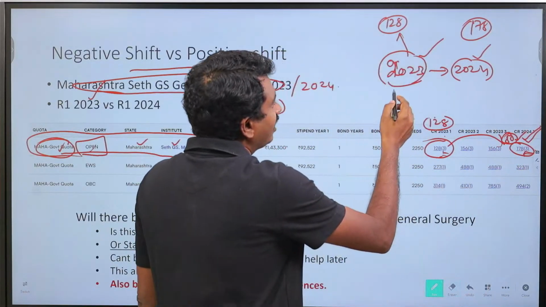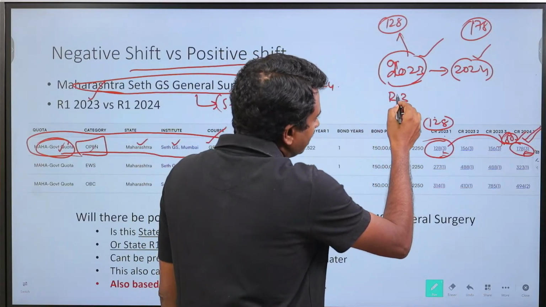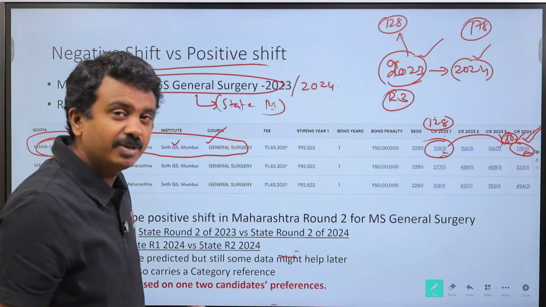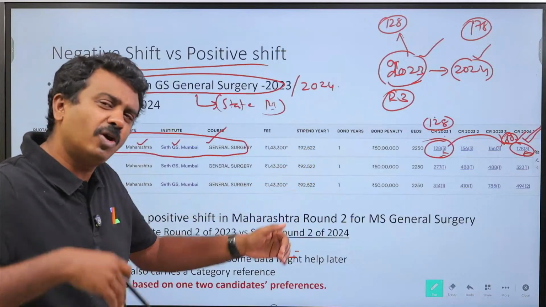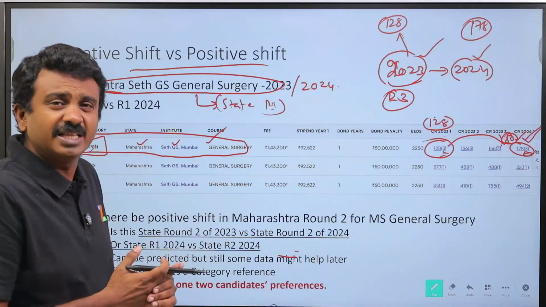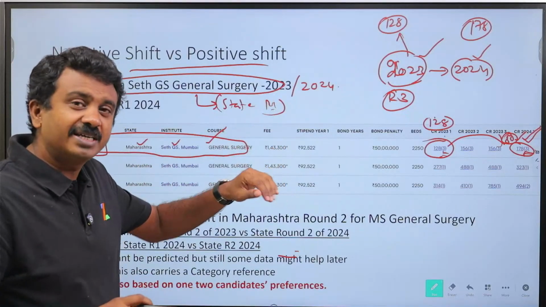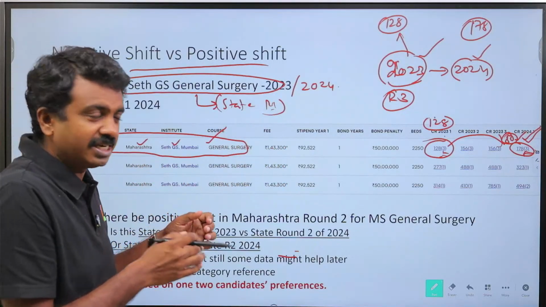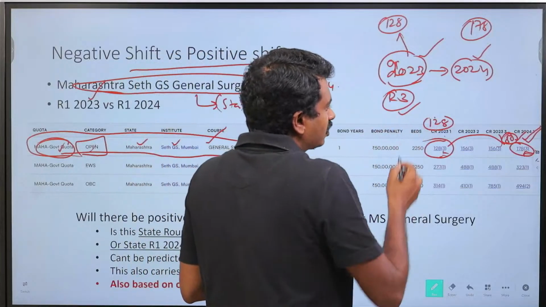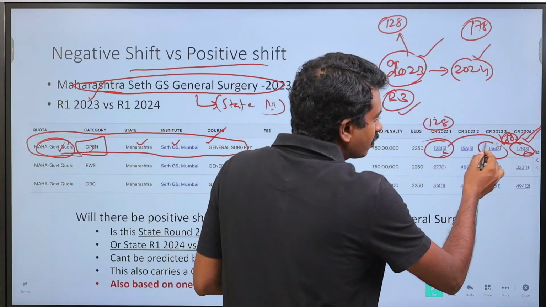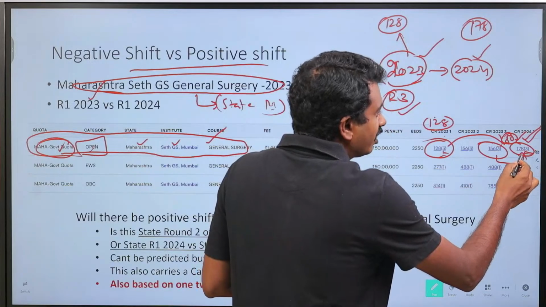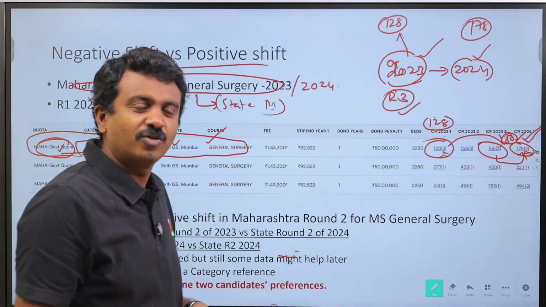You can also take the 2023 round 3. Round 3, why are we taking? Because round 3 is the last upgradable round. Beyond that, it is a lucky round, or basically that is a round which carries a lot of risk. So for all the allotments, we will be looking at the last upgradable round for the state. In Maharashtra, the last upgradable round was round 3. So here it closed at 156. Even beyond that, it has gone now to 2024 round 1.